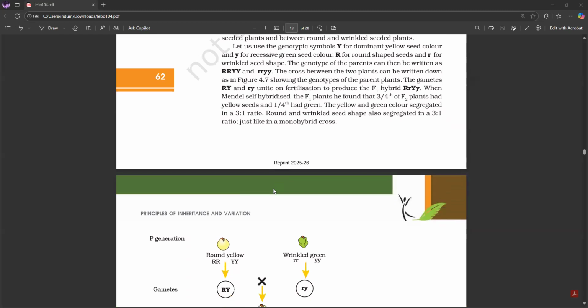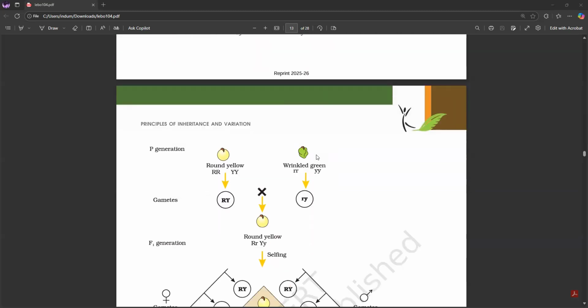Showing the cross. Now, the cross shows the genotypes of the various plants. The gametes, capital R capital Y and small r small y, unite on fertilization to produce the F1 hybrid, capital R small r, capital Y small y. When Mendel hybridized the F1 plants, he found that 3/4 of F2 plants had yellow seeds and 1/4 had green. The yellow and green color segregated in a ratio 3:1. Round and wrinkled seed shape also segregated in a 3:1 ratio, just like in a monohybrid cross.